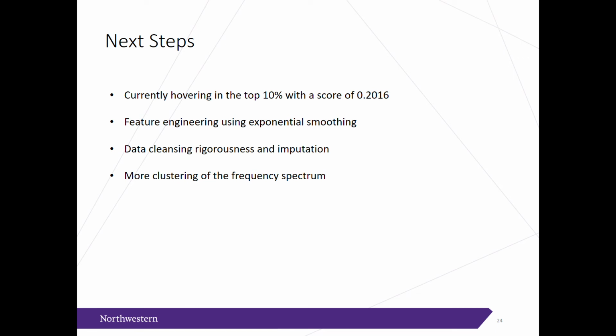Next steps: currently I'm hovering around the top 10% with a score of 0.2016. It's not a great score, but it seems to be a fairly challenging problem. There's not a lot of people above me, I think I'm in 54th or 56th now.